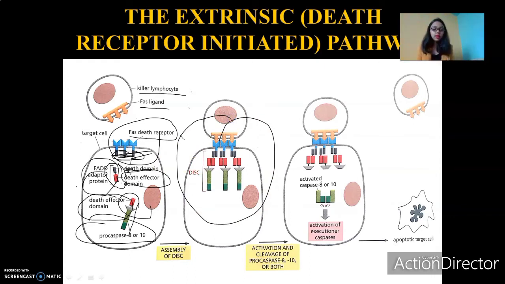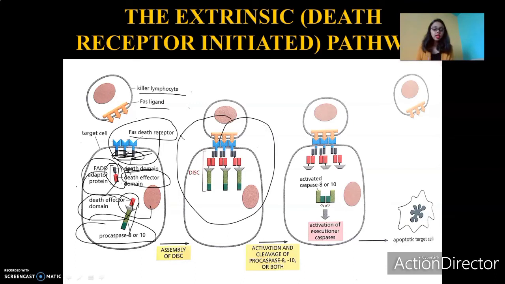This is formed now. Once the DISC is formed, procaspase 8 or 10 get activated, they are cleaved. They cleave each other because they are in close proximity. They are held closely, these procaspases, and they cleave one another. They are activated. Once they are activated, what do they do? They go and activate the other executioner procaspases. Once the executioner procaspases are activated, what do they do? They go and cleave the target proteins that we saw earlier.